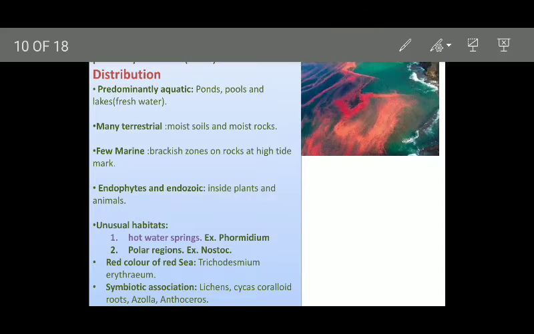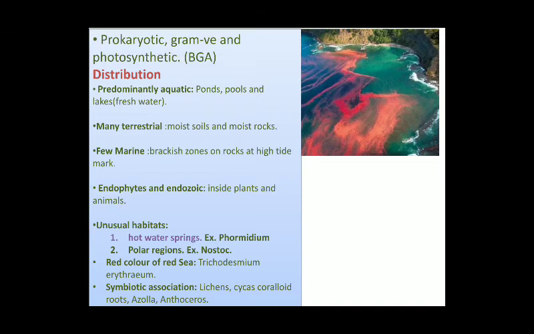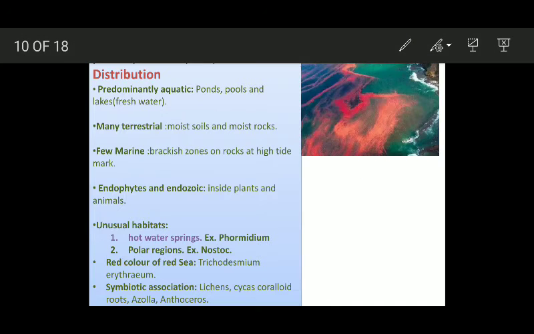Now some general characters of cyanobacteria. These are prokaryotic, just like bacteria. We are discussing the third group of Monera. OK, these are prokaryotic, gram-negative, and photosynthetic. These terms are self-explanatory. I don't need to explain them one by one.